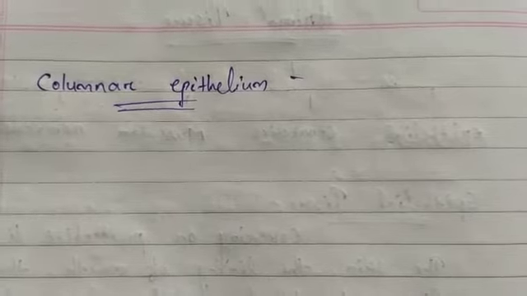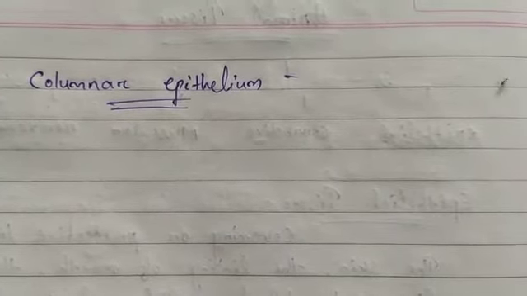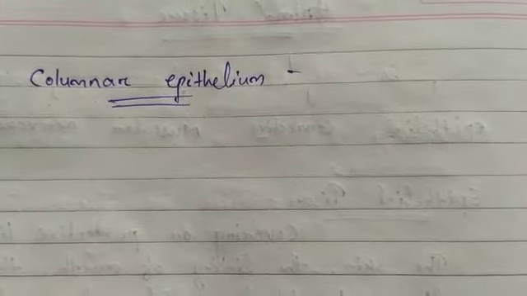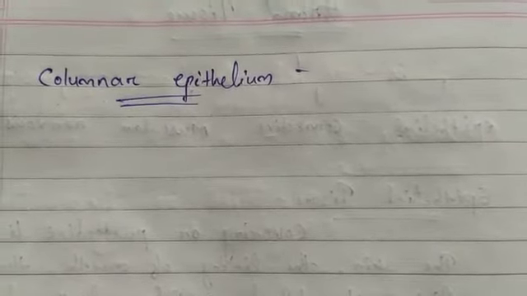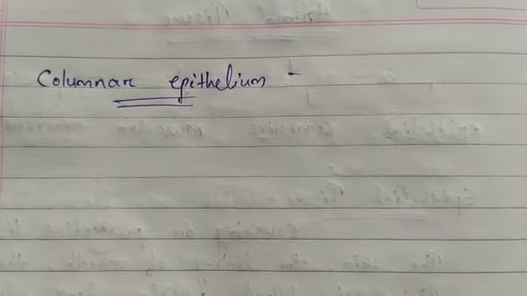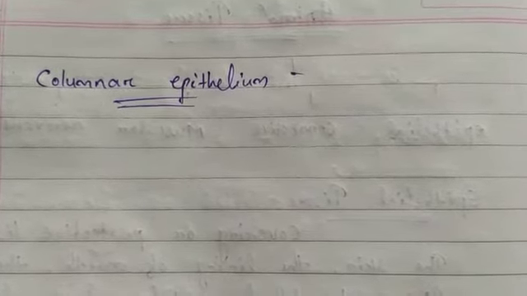First of all, when absorption or secretion takes place, like in the inner lining of the intestine, the epithelial cells are tall and look like pillars, and it is called columnar epithelium tissue. This columnar epithelium allows the movement across the epithelial barrier.